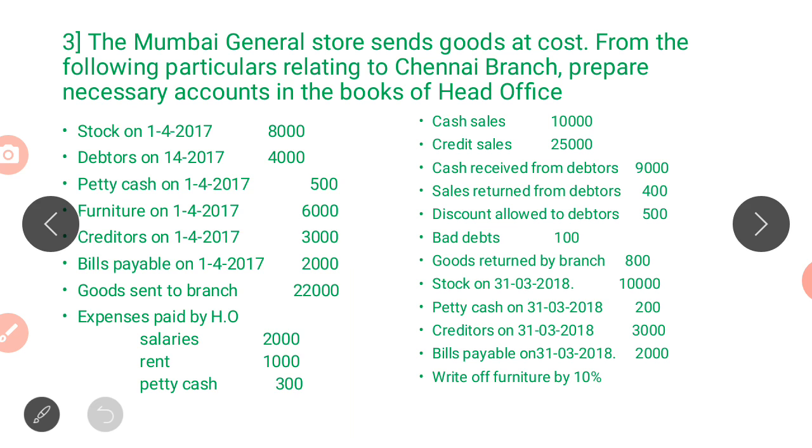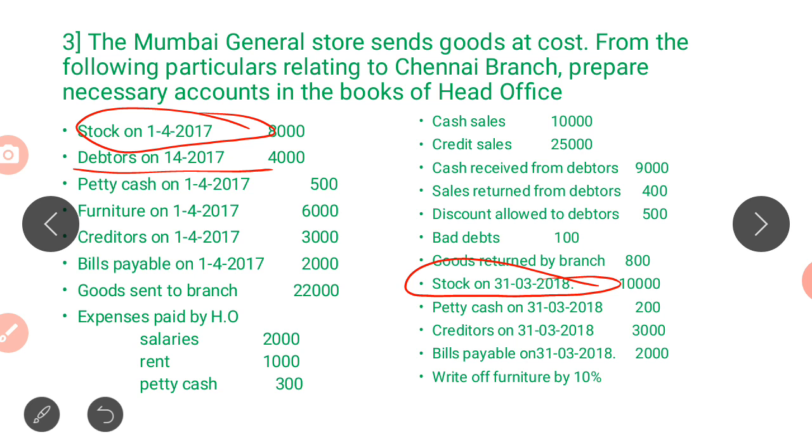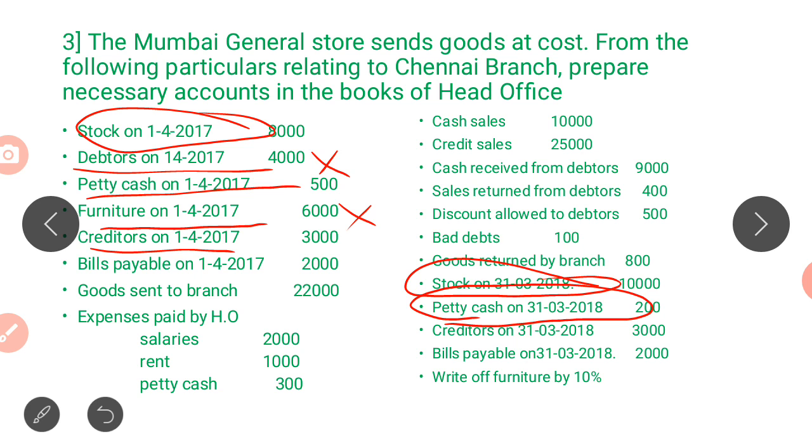Next, see here, we have opening stock, we have closing stock, we have opening debtors. Do we have closing debtors? No, we do not. We have opening balance of petty cash. Do we have the closing? Yes, we have the closing balance of petty cash. We have furniture, but do we have closing furniture here? No. We have creditors and bills payable, and we also have their closing balances.